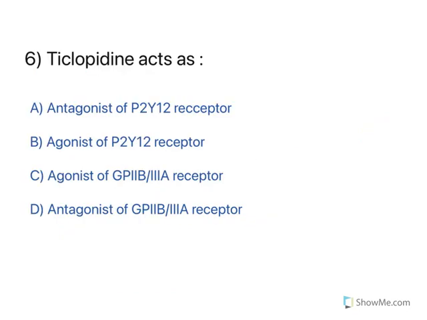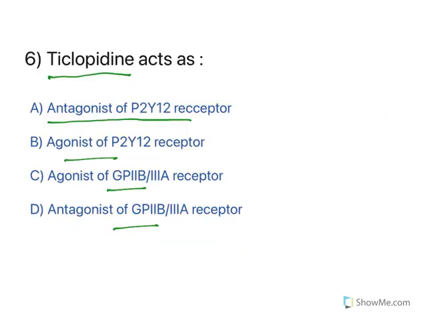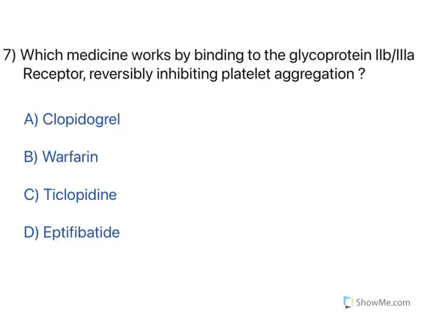Moving to the next one. Again, see, ticlopidine acts as an antagonist at P2Y12. We have seen already what this ticlopidine is. It is blocking this ADP receptor. What are these ADP receptors? P2Y12. Blocker means antagonist. See, on the same thing, you have a couple of questions. Two questions we have seen. One more question is also there.